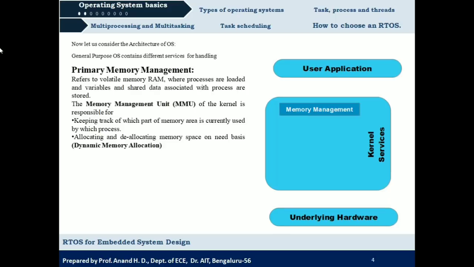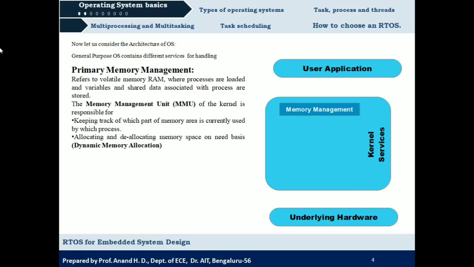The first service that we are going to look into is memory management. Memory could be of two types: primary memory or secondary memory. Here we will look into primary memory management first. Primary memory refers to the RAM. RAM means random access memory. We know that RAM is volatile memory. So what does it consist of?